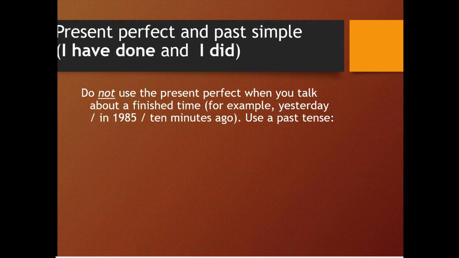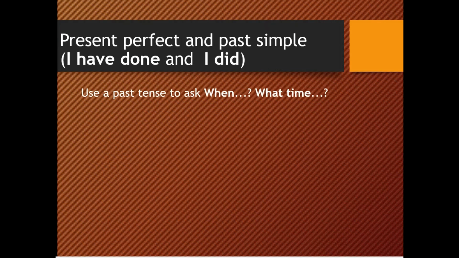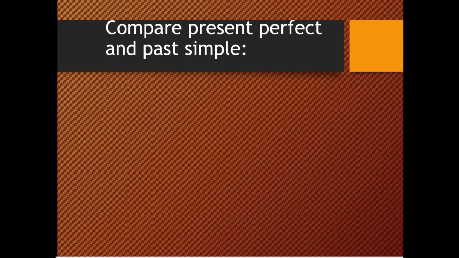So don't use the present perfect when you talk about a finished time, for instance, yesterday, in 1985, 10 minutes ago. Use only a past tense. I went to bed early last night. They arrived an hour ago. Use a past tense to ask when or what time. When did they arrive? What time did you finish work?